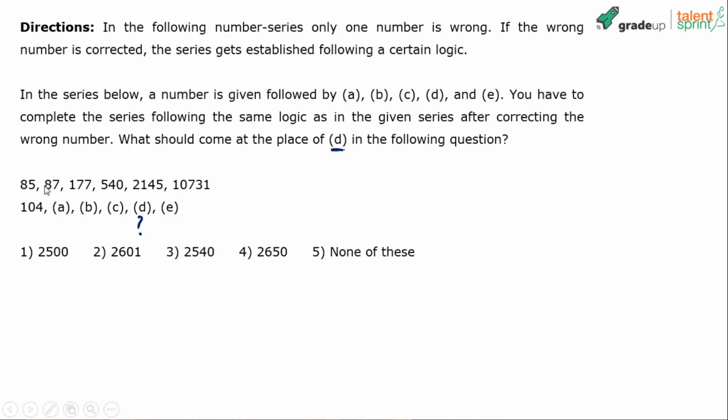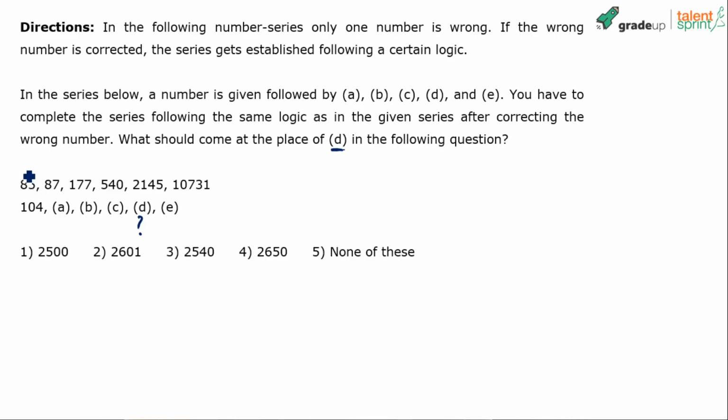Now, the logic here is as follows. If you see 85, 87, the complexity here is that we have been given a wrong series. We don't know which number is wrong. So it can get really time consuming. I would strictly suggest that you spend not more than 30 seconds. If in 30 seconds you're able to crack this part of the question, well and good. Otherwise, simply skip and move to the next one, right? Just skip and move to the next one.